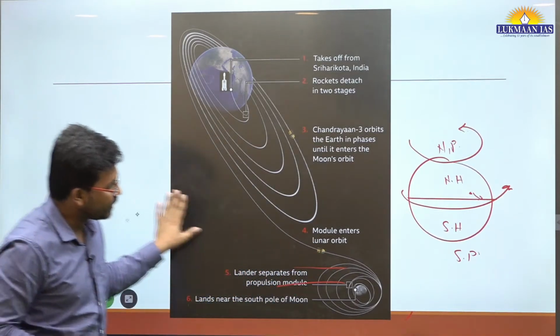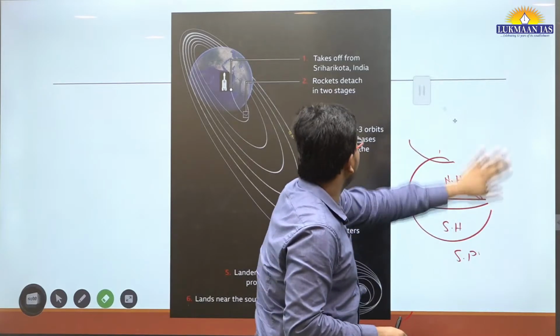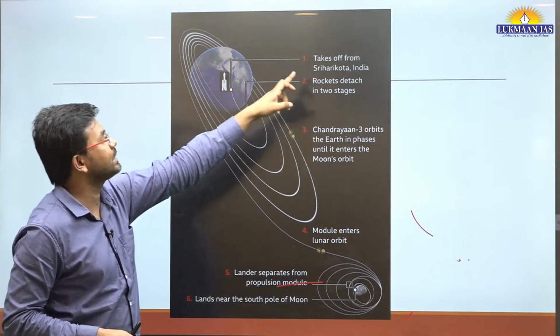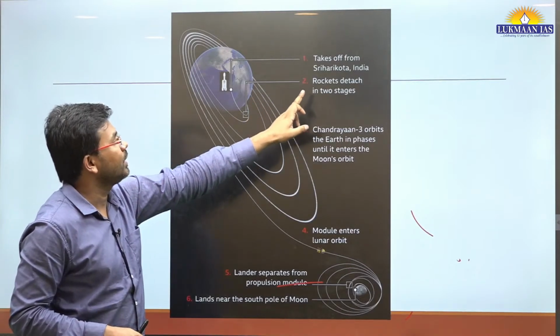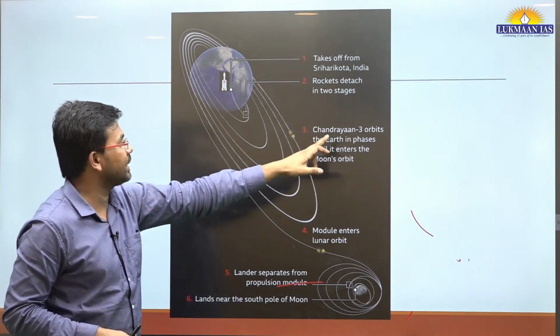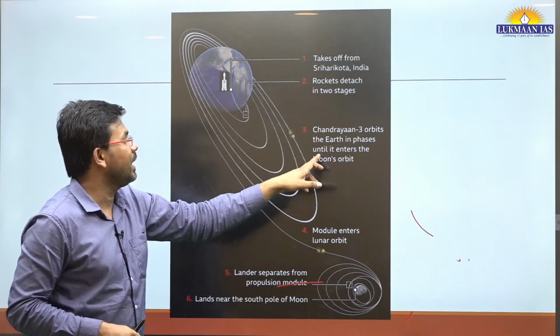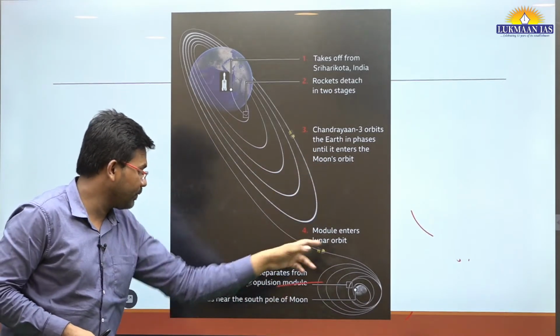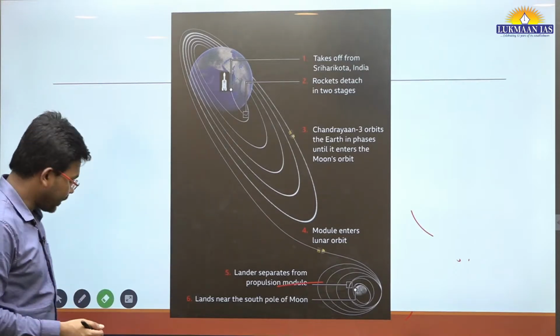So that's the thing. Now, we have already discussed these things: it has taken off from Sriharikota, the rocket detached, right? Then Chandrayaan-3 orbits the Earth in phases until it enters the Moon's orbit, right? And from the Moon's orbit, we have done orbit lowering maneuvers and all.